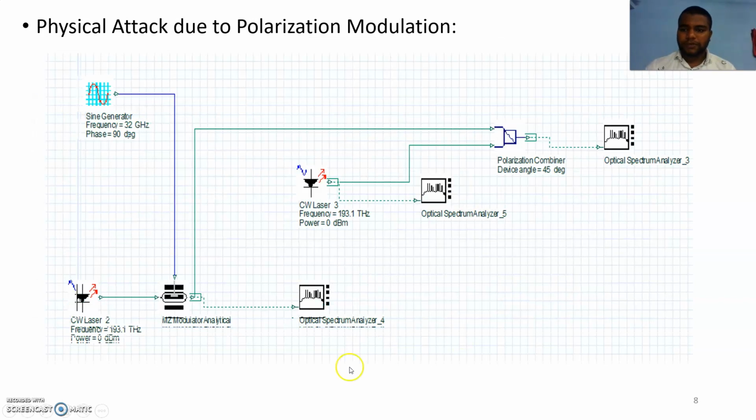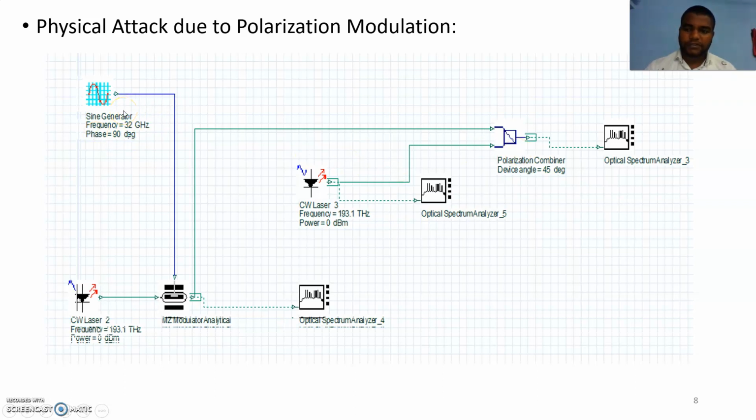And for the polarization modulation, in the polarization combiner, polarization modulation takes place. There are two inputs for the polarization combiner, and for one input we have taken the input signal, that means the optical signal which passes through the optical fiber. For the other input we have taken the sine wave generator, which we use to get the modulation done.